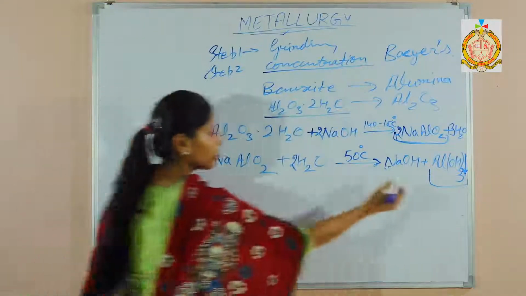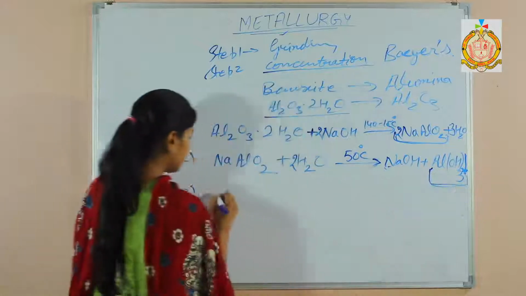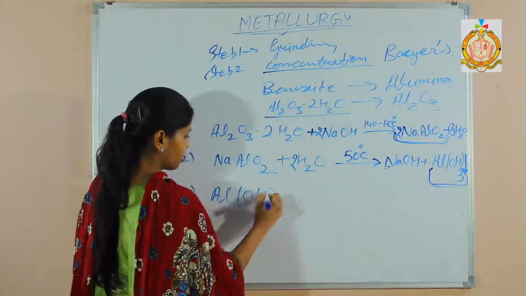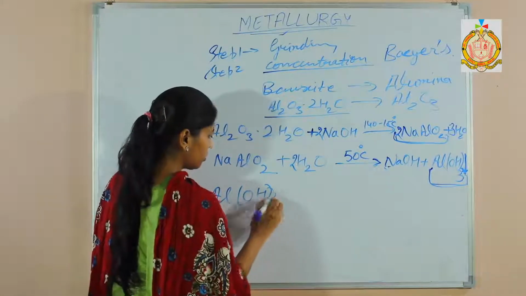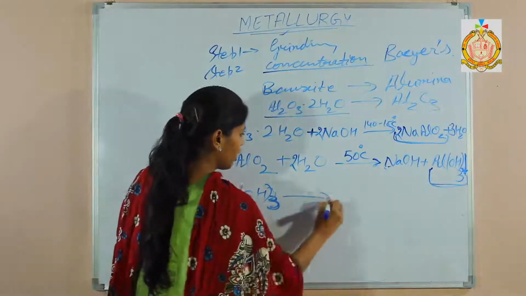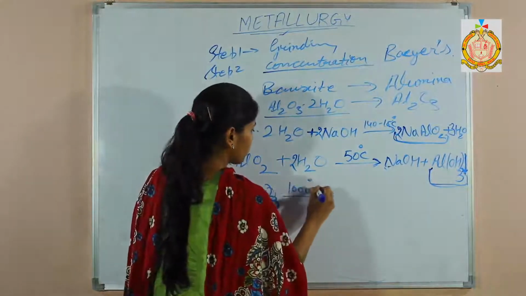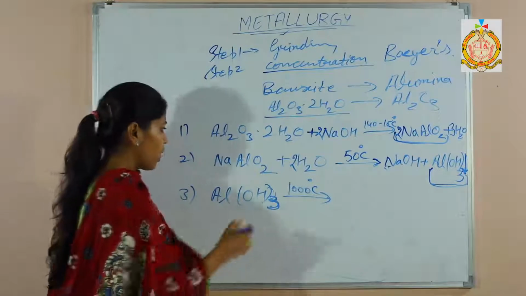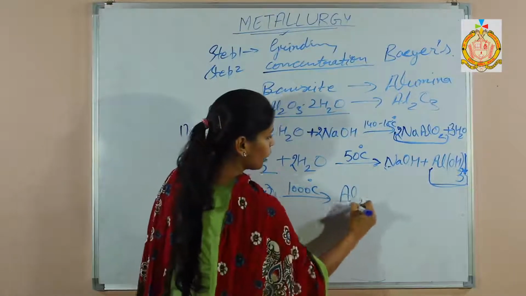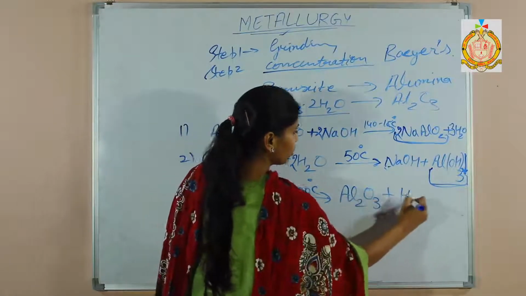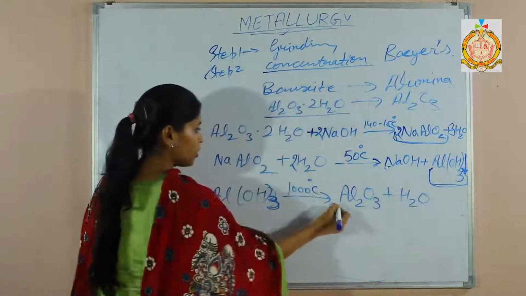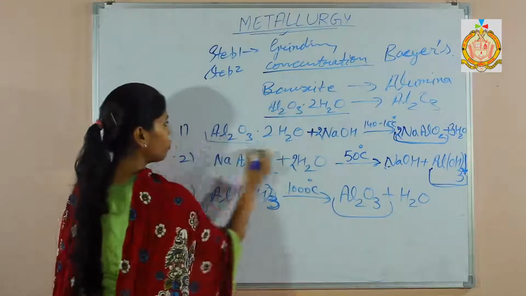Next one is, collect this aluminium hydroxide precipitate and heat at 1000 degrees Celsius. Then it will give you aluminium oxide and water. This is formed from bauxite.